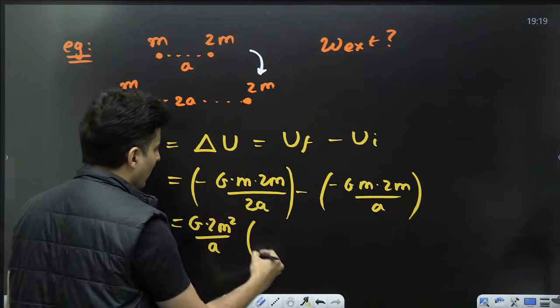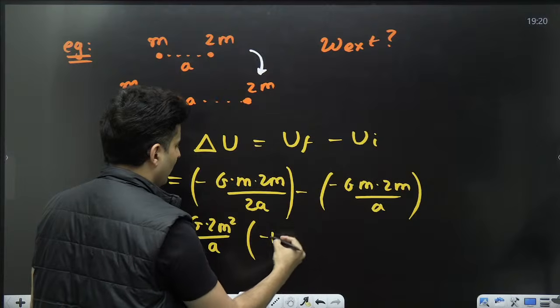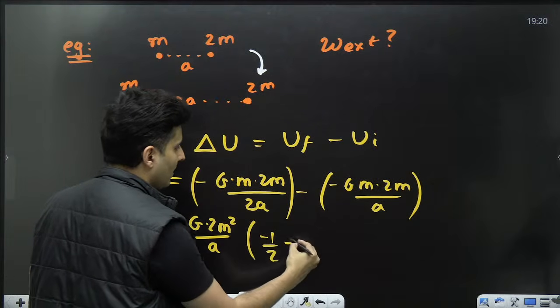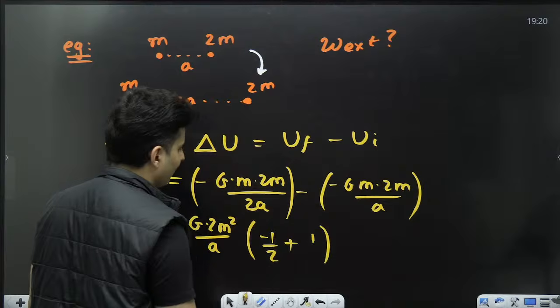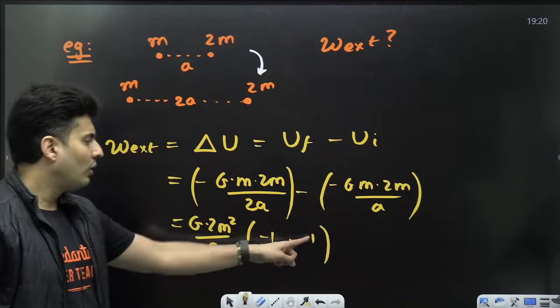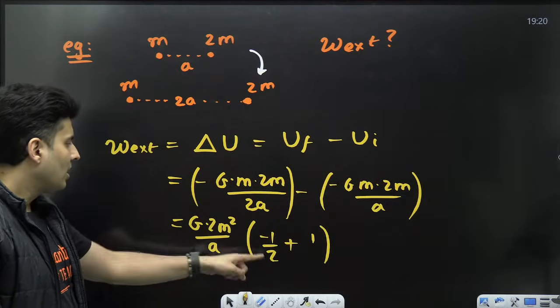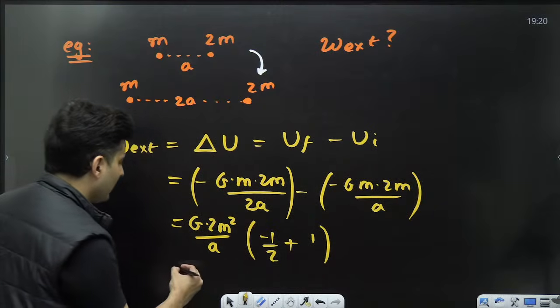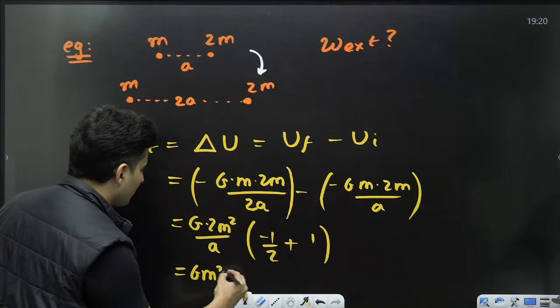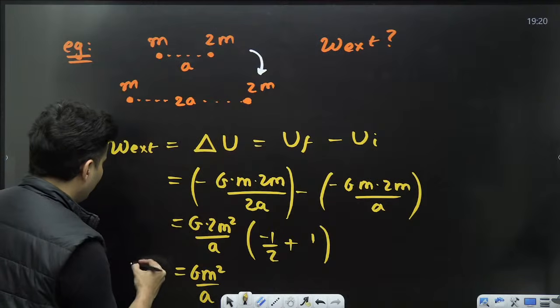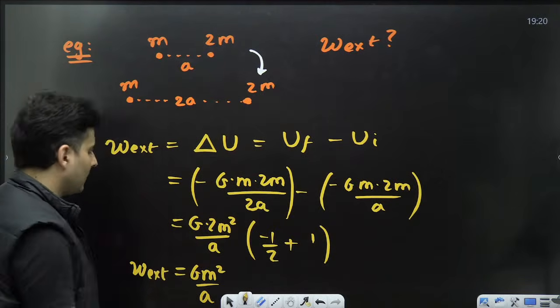And here you have minus 1 by 2, because this 2 is also there, plus here you have 1. 1 minus half is half. The 2 will get cancelled and you will get G m square by a.